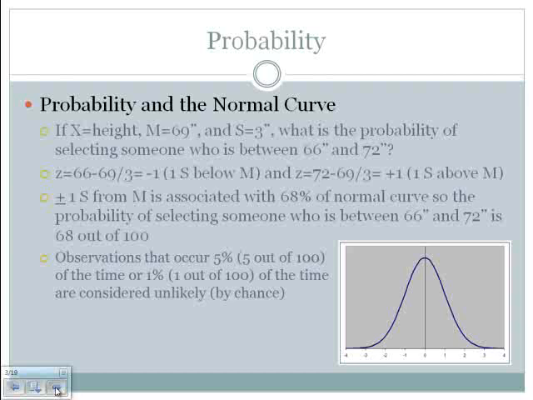Now, one of the things I want you to start getting used to is the notion of not the things in the middle of the distribution so much, but those things that happen out in the tails. So get used to thinking about observations that occur only 5% of the time, or 5 out of 100 times, or those items that happen 1 out of 100 or 1% of the time, as very unlikely. We're going to consider them to have happened because of chance.